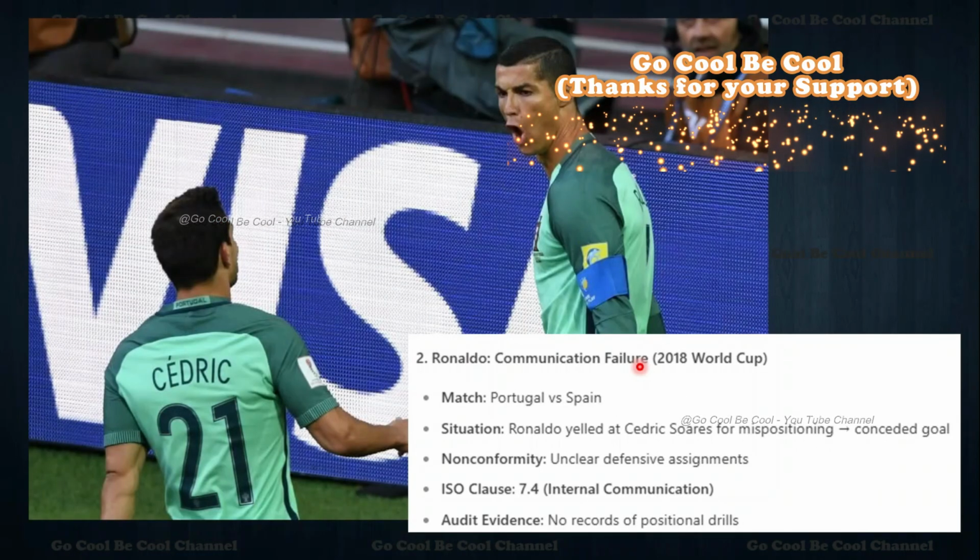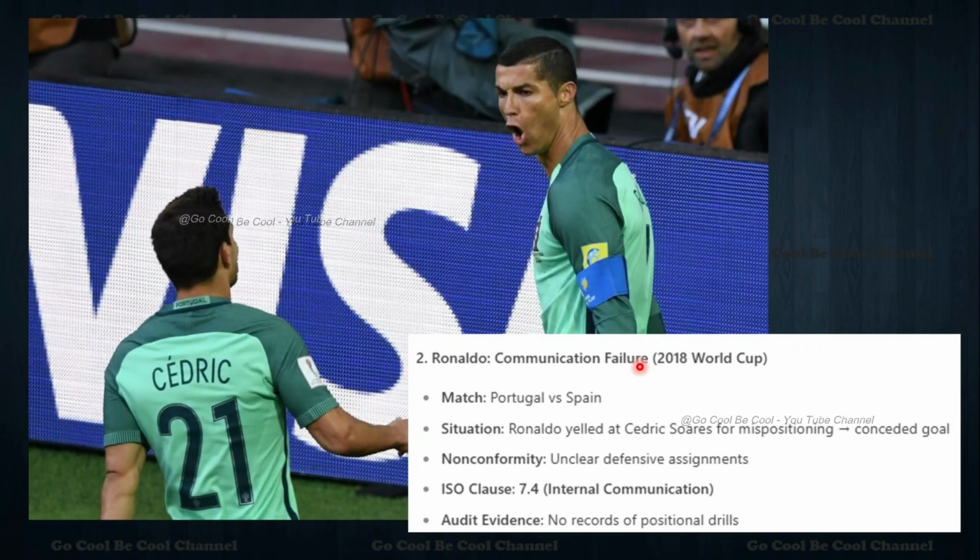The next example is of Ronaldo, a very hard phase of communication failure, which happened in the 2018 World Cup between Portugal and Spain. Ronaldo held Cedric responsible for mispositioning, because the defensive assignments were unclear, and we can see that it was a conceded goal. So 7.4 is internal communication, with no proper records of a positioning drill. That is the communication failure which happened in the 2018 World Cup. Whenever you feel there is some communication error or failure, you can exactly locate 7.4, internal communication. This is how we have to memorize, my dear friends.